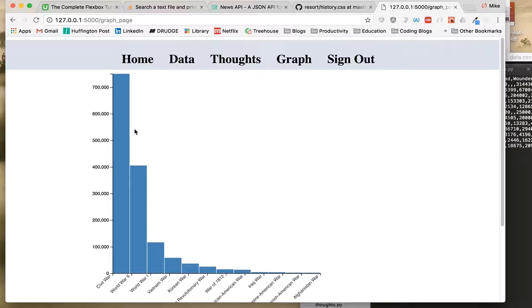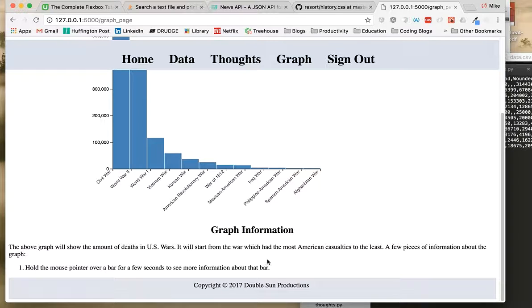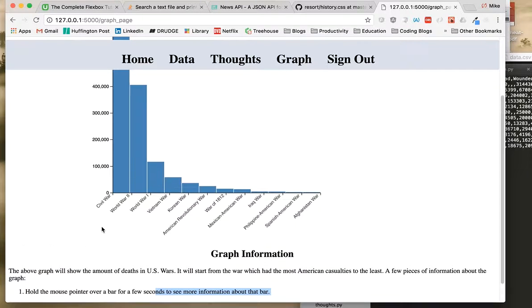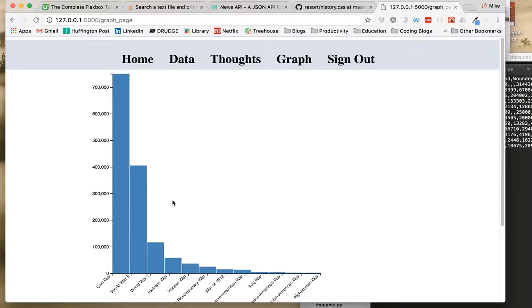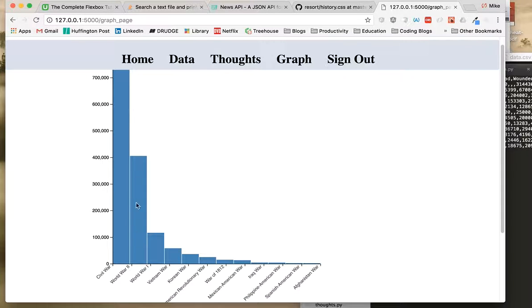I actually learned a little bit about D3 making this. But it basically does not work, I believe, in Safari. But it should work in Firefox. I tested it there and in Chrome. And so I just wanted some basic information about this graph and graphically represent U.S. war deaths. I mean, if you hold your mouse over it, it'll basically tell you Civil War and how many died in the war. So as you can see, the Civil War, it's obviously right here.